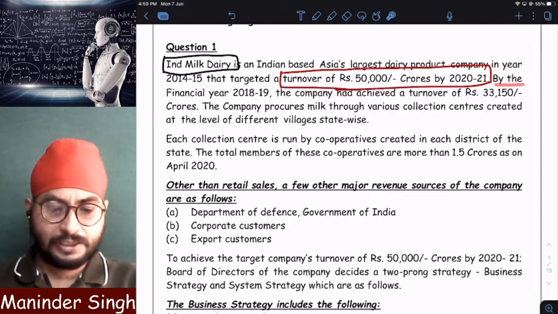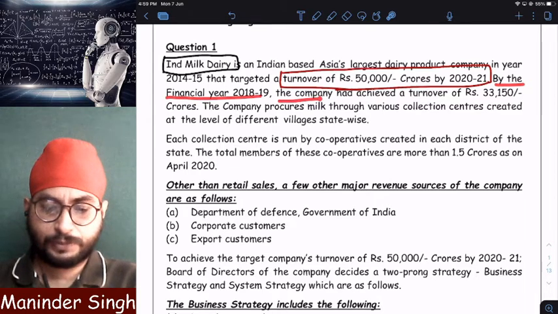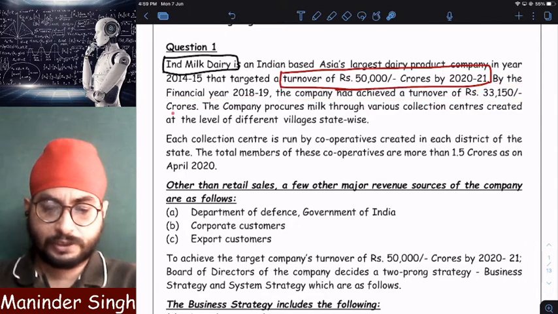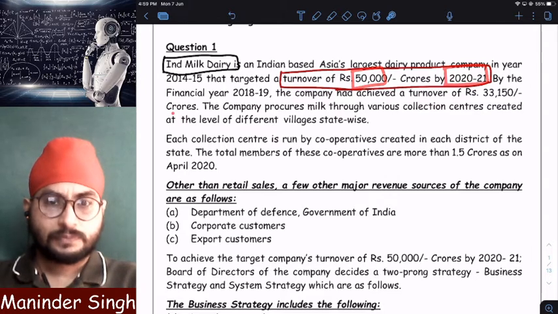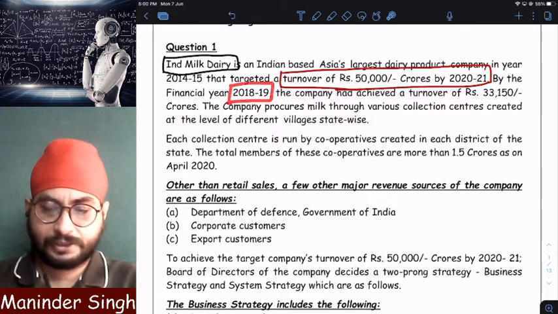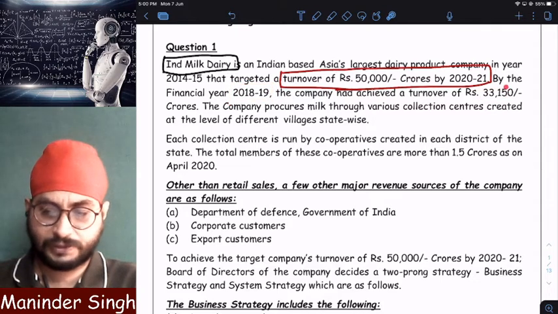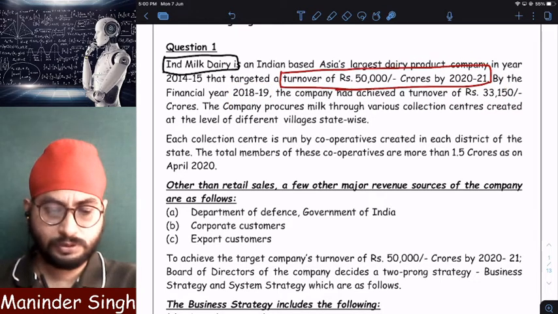By the financial year 2018-19, the company has achieved a turnover of how much? 33,150 crores. Clear? So the target is to reach 50,000 crores by 2021. As of financial year 18-19, it has already achieved a turnover of how much? 33,150. It is very close to achieving its target.